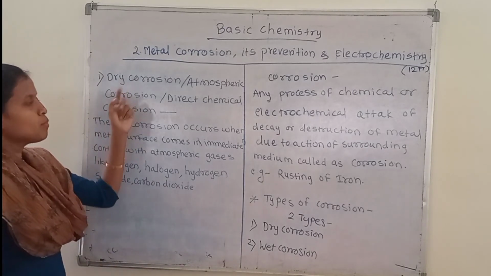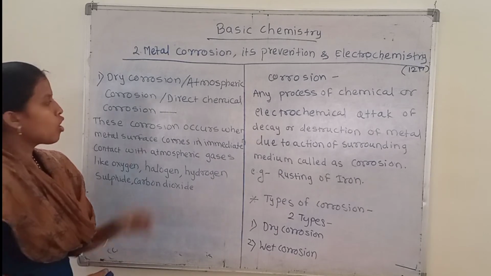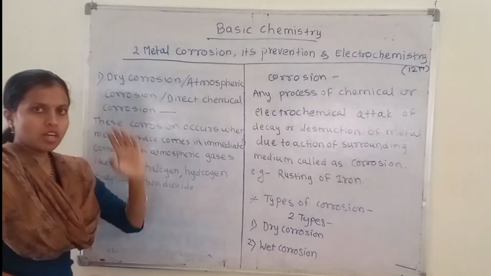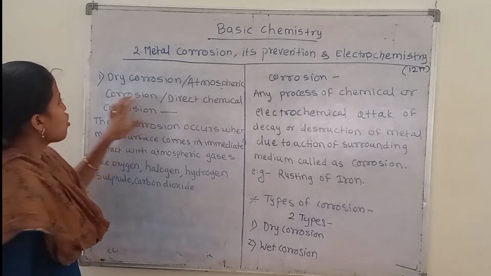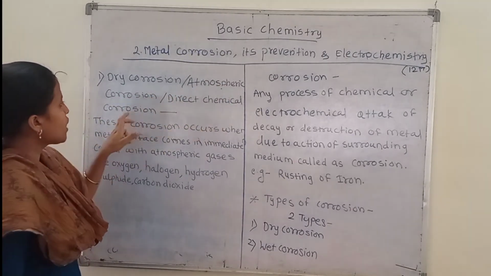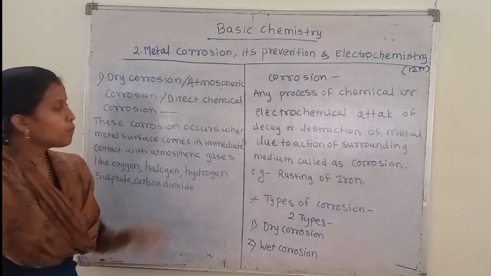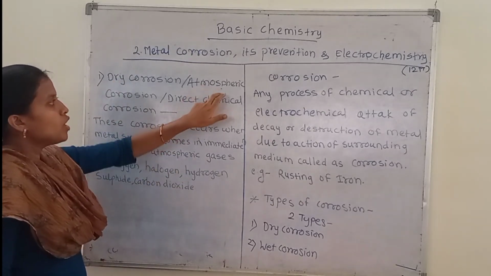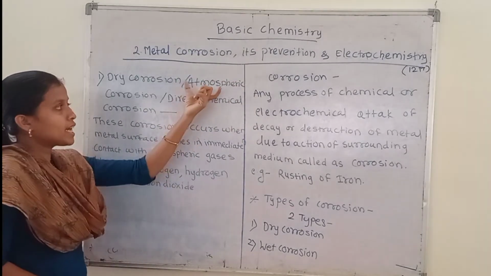The first type of corrosion is dry corrosion or atmospheric corrosion, also named direct chemical corrosion. This corrosion is also named dry corrosion. This corrosion is carried out in atmospheric conditions, so that's why it is called atmospheric corrosion.